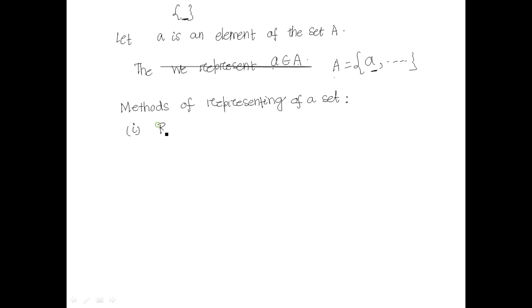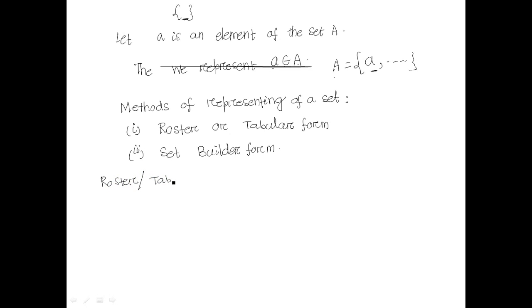Number 1, roster or tabular form. Number 2, set builder form. So what is a roster and tabular form? Roster and tabular form means you must represent the elements in a listing way.